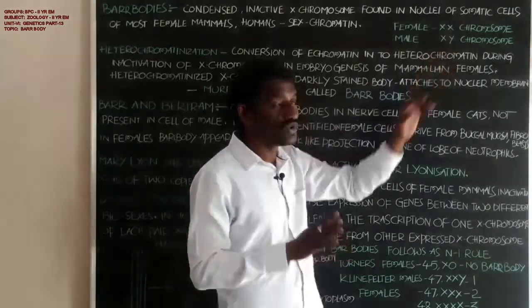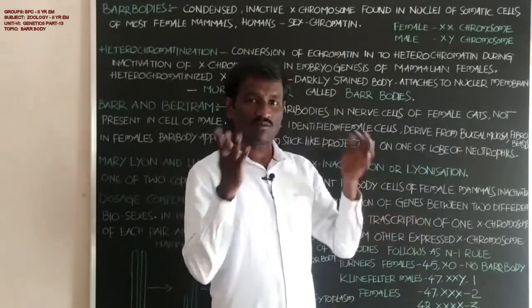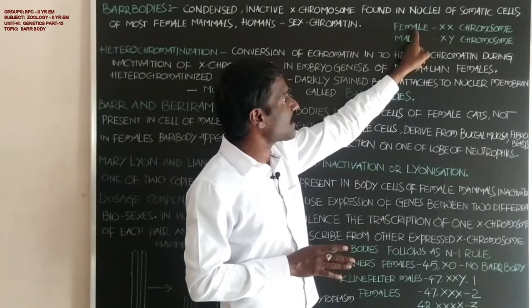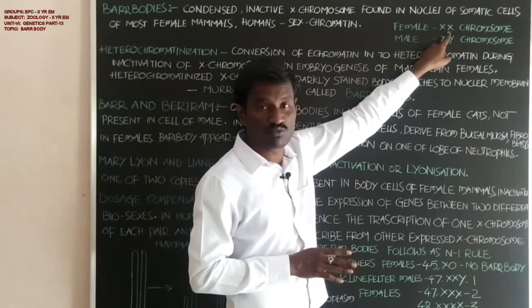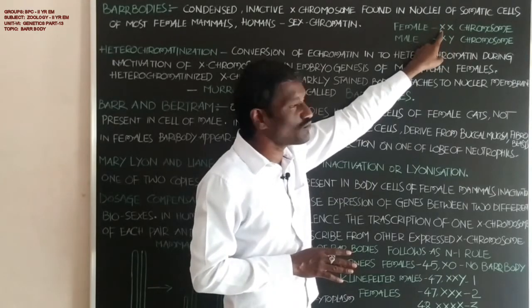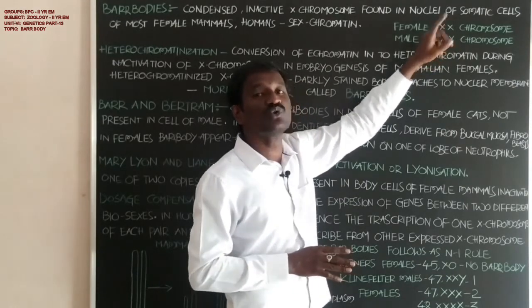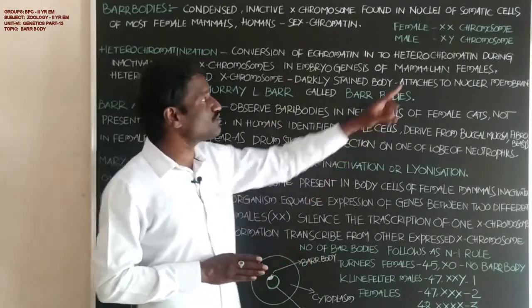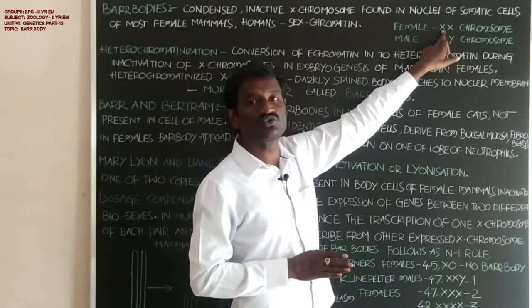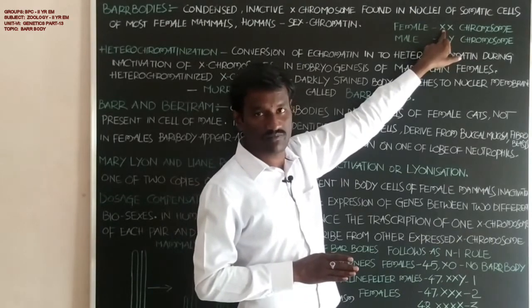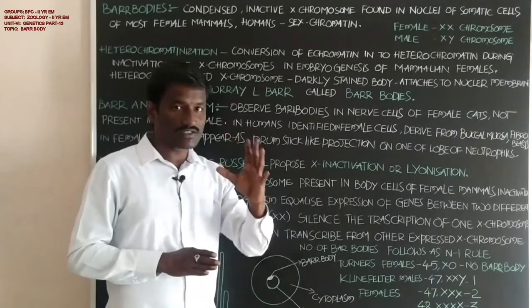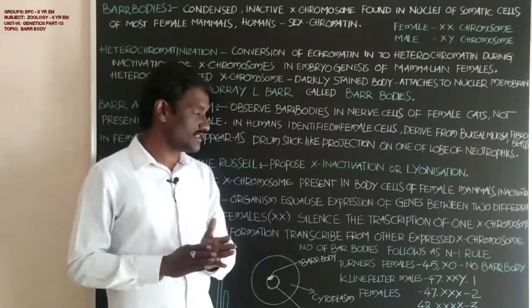To equalize gene expression in both individuals, in females, which have 2 X chromosomes, one of the X chromosomes goes to inactivation, condensation and heterochromatinization. Students, that is called dosage compensation.